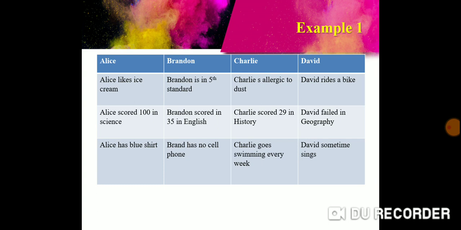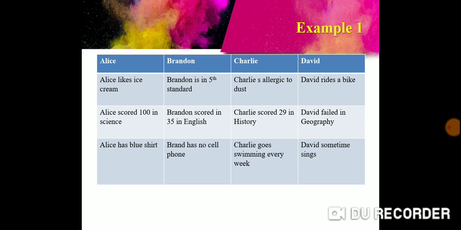This is random information. Although it is about the same students, Alice, Brandon, Charlie and David, it is random information. There is no specific coherent information provided. For example, if it was like this: Alice likes ice cream, Charlie likes something else, David likes something else, then this is a column of the same logical coherent data, that is, something the student likes.